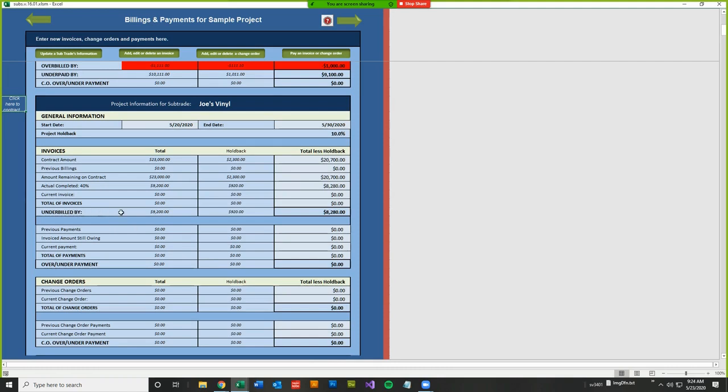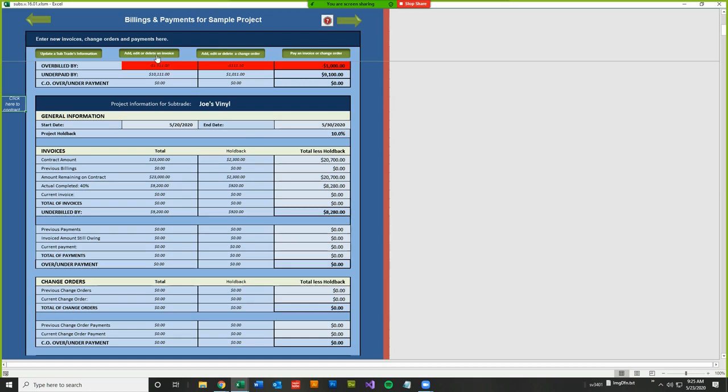It's telling you right now that you're underbilled by $8,280 net. That's because they're 40% complete, but they haven't sent an invoice in yet. So you can see it says $8,280. That is $8,280 available for billing. You haven't received an invoice yet, so that's what's available now to be invoiced.